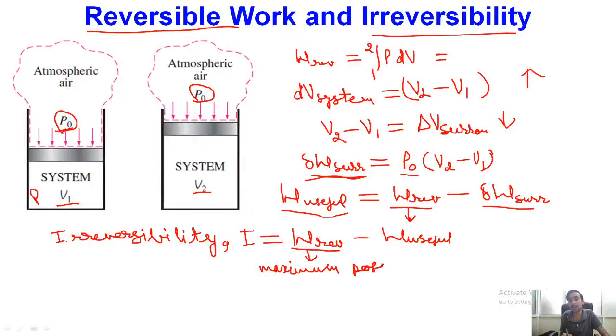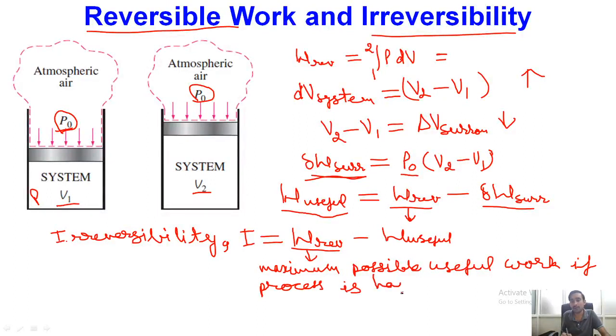possible useful work. So this is nothing but the maximum possible useful work if the process is occurring or happening in a reversible manner. So if the process is happening in a reversible manner, then whatever maximum potential for work we are having will be our reversible work.